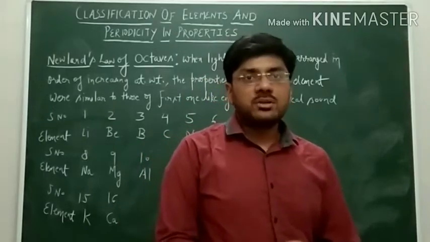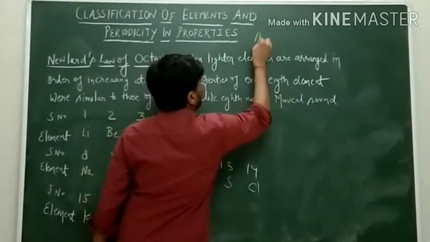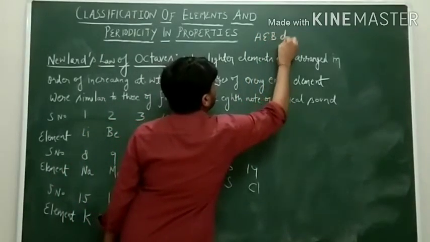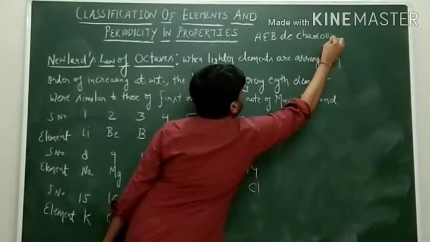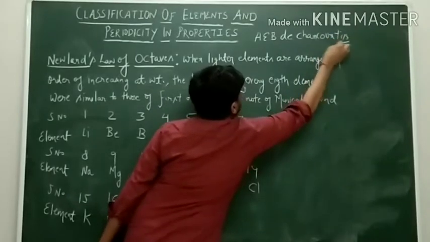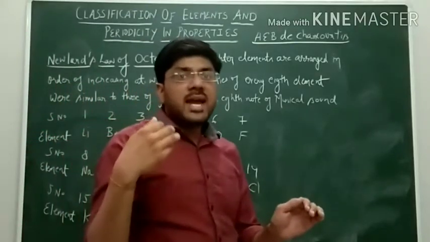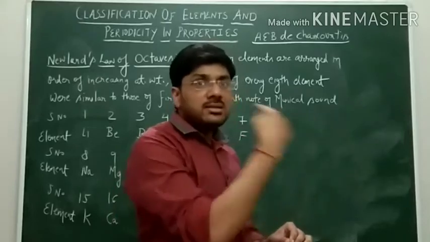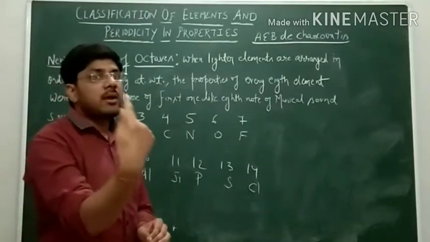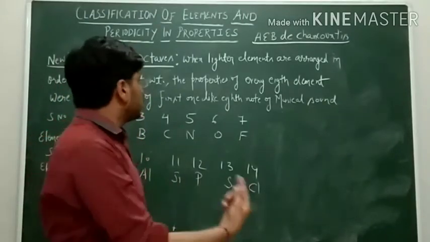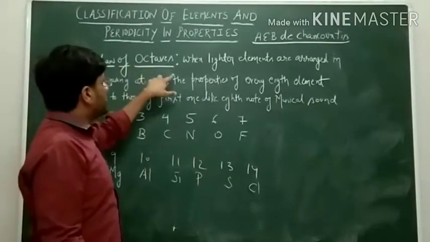The next attempt to classify the elements was made by the French geologist A.E.B. de Chancourtois. Basically, he arranged elements in order of their increasing atomic weight and arranged them in cylindrical form to display that the properties recur after a regular interval of elements. The next attempt was Newlands' law of octaves.